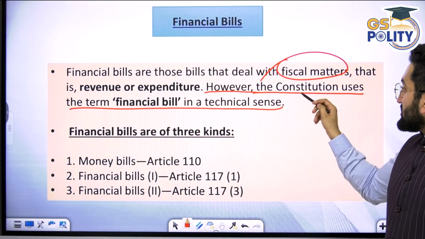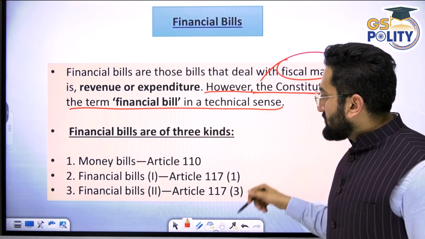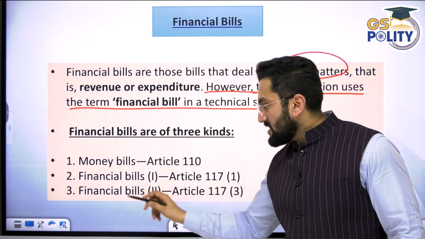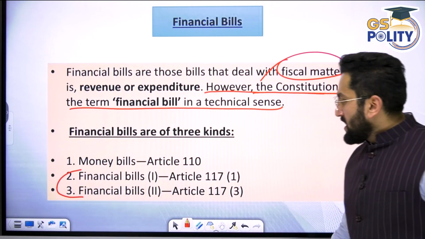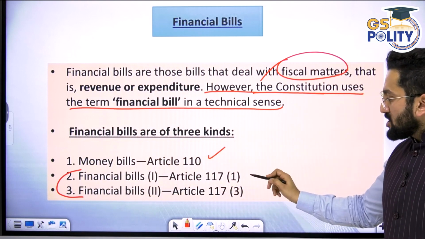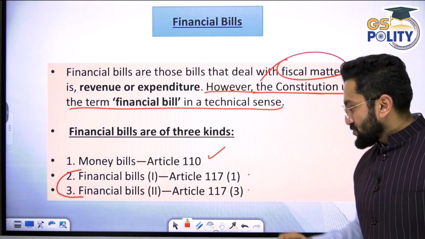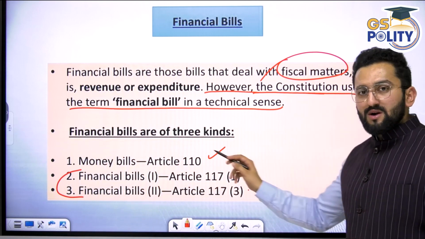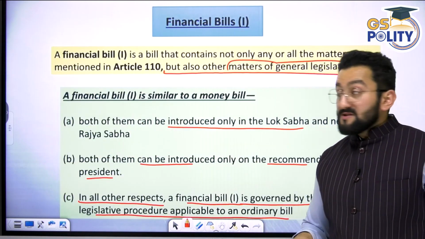However, the Constitution uses the term financial bill in a technical manner. Financial bills are of three kinds in general, but in the technical manner, finance bill class 1 and finance bill class 2 are different from money bill. Article 110 talks about money bill. Article 117 clause 1 and 117 clause 3 talk about finance bill class 1 and class 2. So just remember 110 and 117. In 117 we have two finance bills.